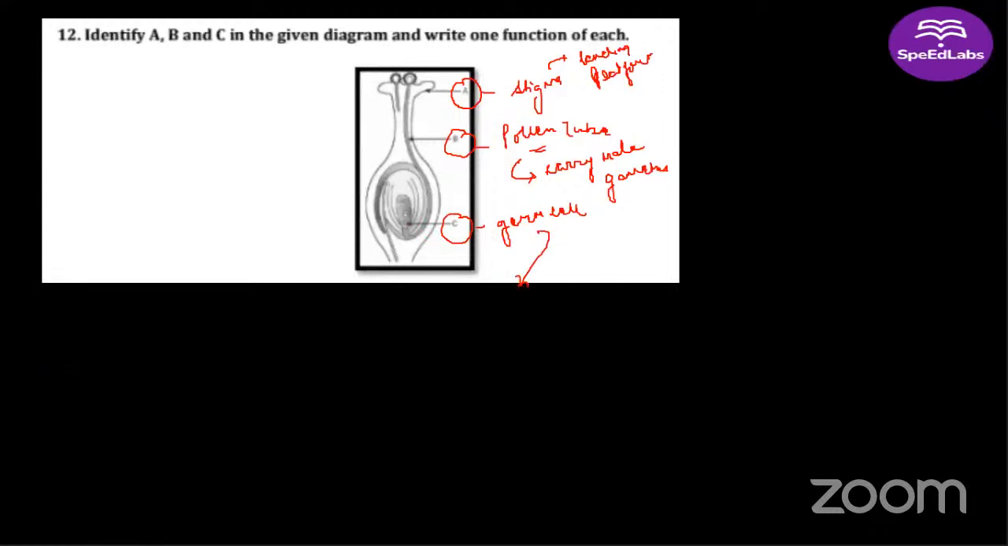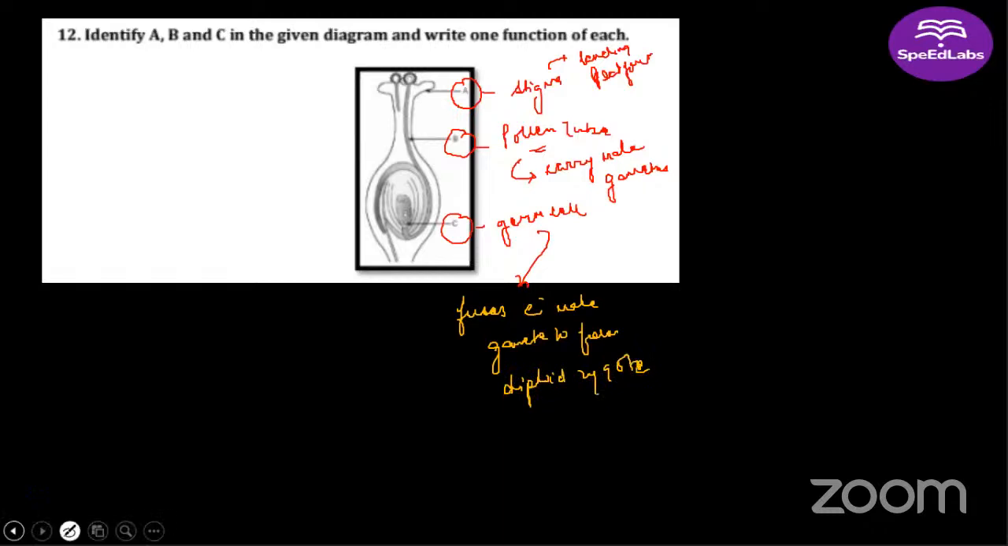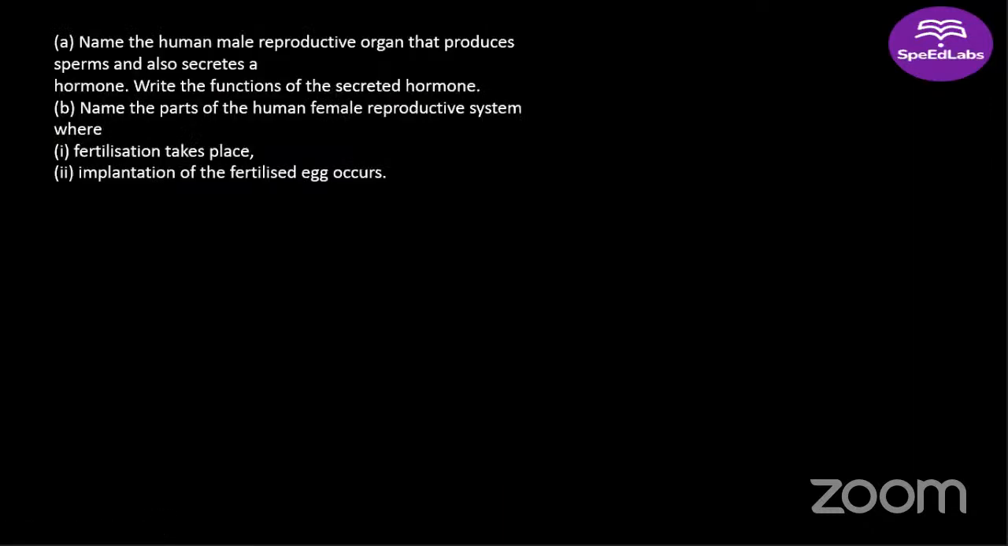Ma'am, it is a female gamete which fuses with the male gamete to form a cell known as zygote. Very good. It fuses with the male gamete to form a diploid zygote. Right. Very good answer, Shlok. All right. Next question.